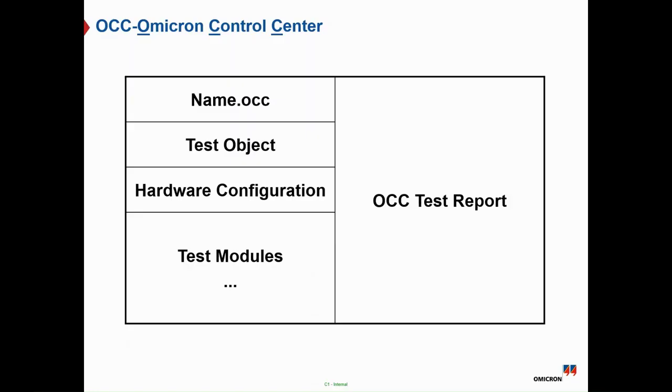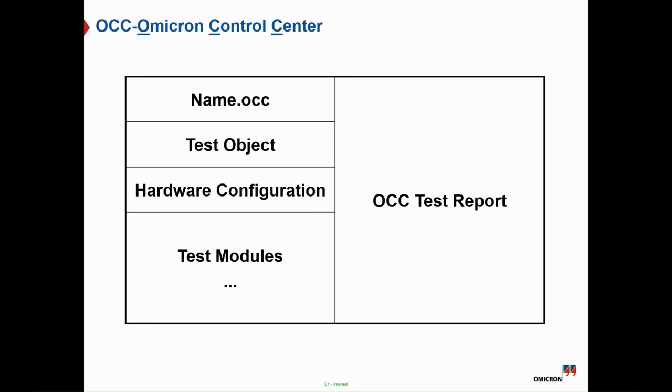And the structure of the OCC, as you can see on our screen, consists of the name of the OCC and then the test object, which represents the parameter setting of the protection relay. Then the hardware configuration represents the analog output, current and voltage output from the CMC to the protection relay, and also the binary input of the CMC, which can get the feedback from the relay protection output.